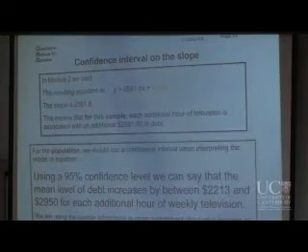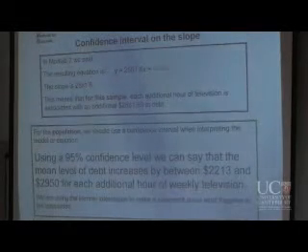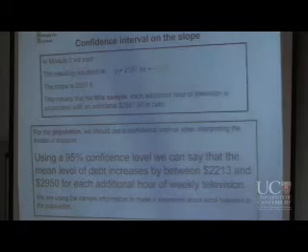Okay, so we've got our hypothesis test, and now we'll do our confidence interval. Okay, so you did confidence intervals in Module 5. And it's just the same as what you did then. You did confidence intervals on a mean and on a proportion, and this is a confidence interval on the slope.